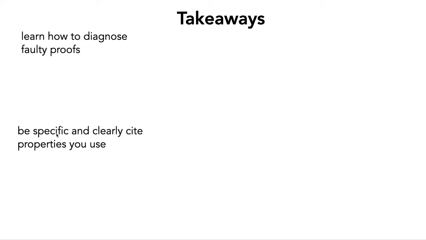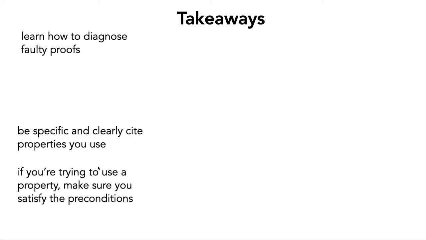Another takeaway is to be specific and clearly cite properties you use. In this bad proof, they wrote the line, "So all k points must be on a line," and they kind of hid the fact that they were citing that intersection union property. By clearly citing what properties you use, it makes it very clear when you're using them correctly. Along the same vein, it can help you make sure that you're satisfying the preconditions of the properties you're citing. If you write them down, you're more likely to notice whether or not you've satisfied those preconditions.